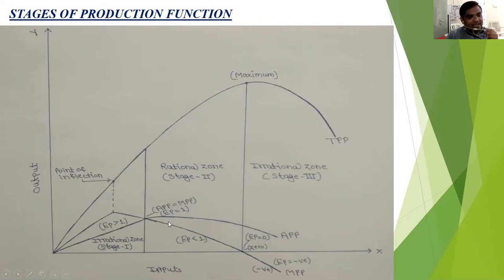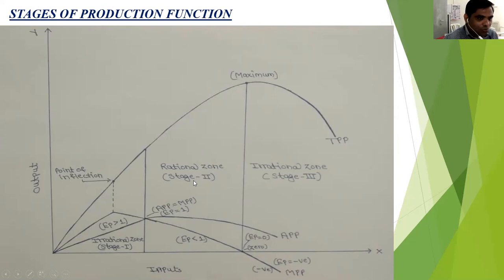APP is greater than MPP. So that's why the EP is less than 1. Why is this zone called the rational zone? Because if the farmer wants to maximize his profit, he must operate in the second zone only. That's why this zone is called the rational zone.